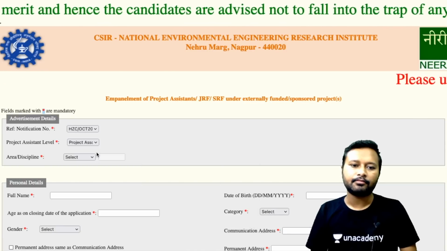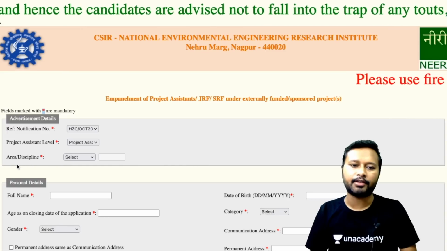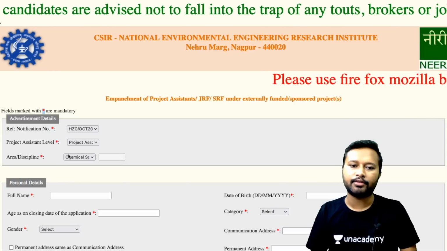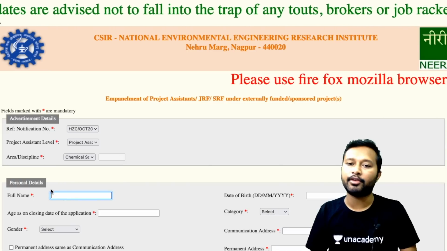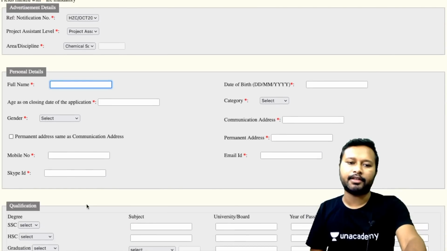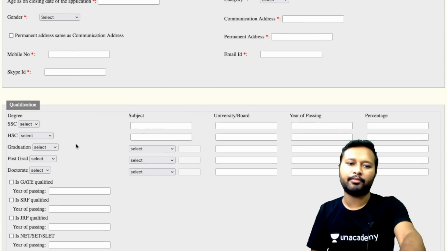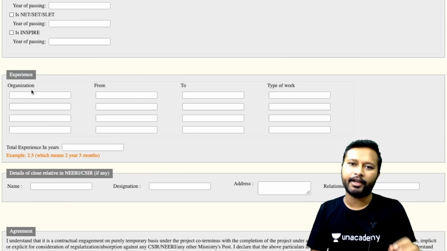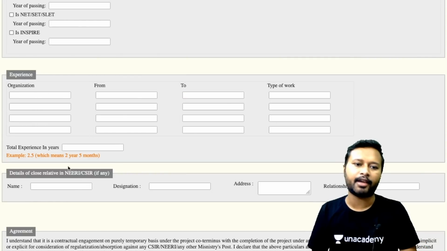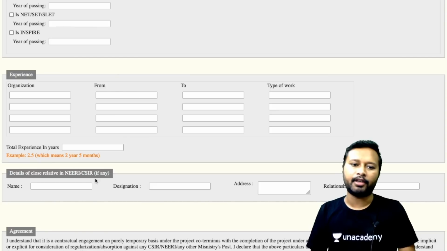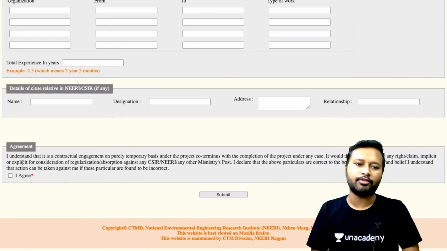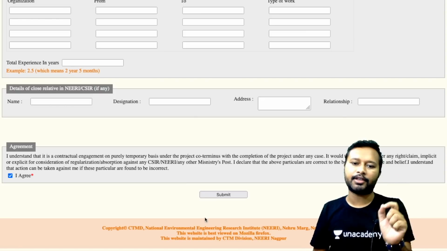After selection they are going to ask you the area of discipline. Let's say we are going for chemistry, so chemical sciences. You have to give your full name, then whatever details are asked, these are all your personal details, fill them. Qualification details, just fill them. Experience, if you have any; it's not mandatory to have experience, so you can leave that if you don't have. Details of close relative in NEERI or CSIR, if you have any, you can fill. If you don't have, just leave it, then click on the agreement and submit. Once you submit, an application number will be generated.